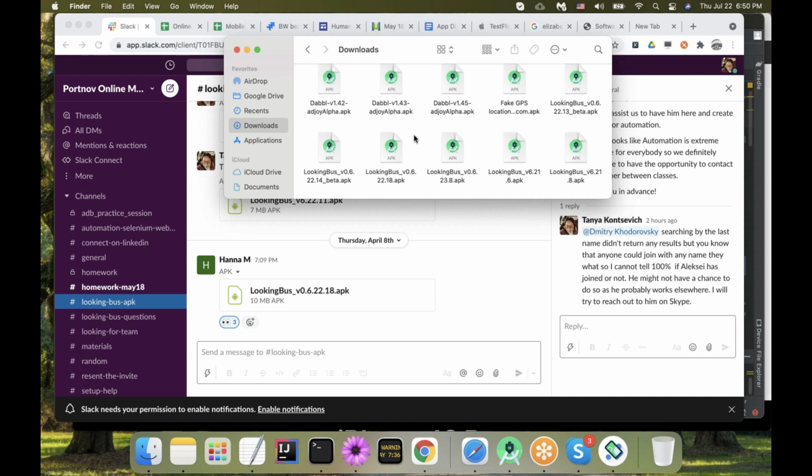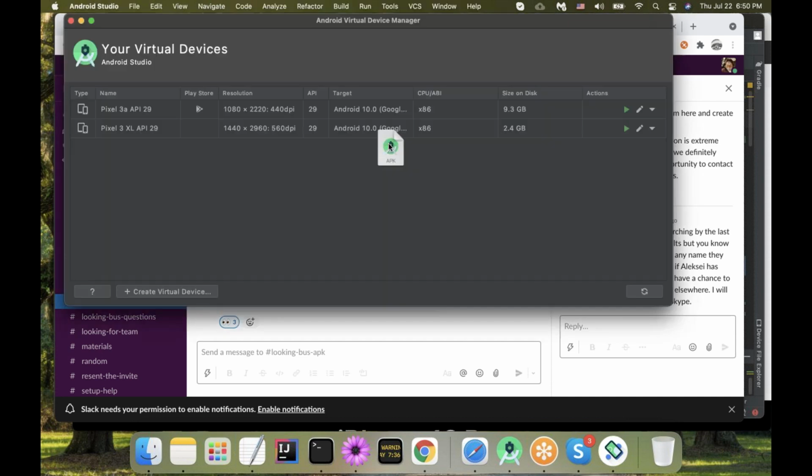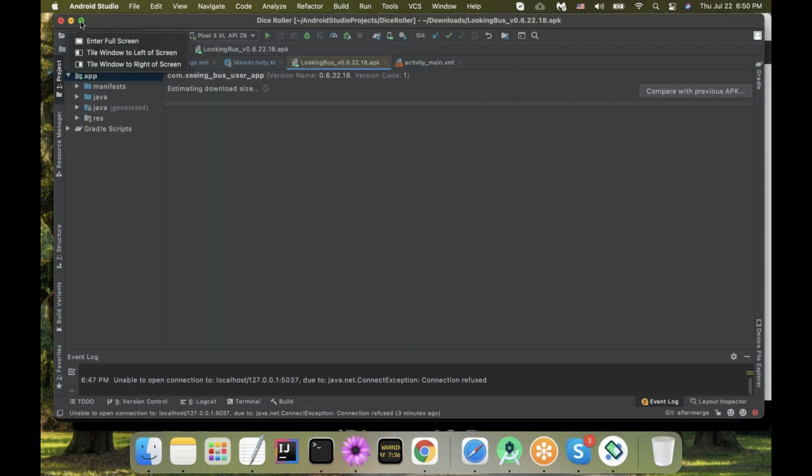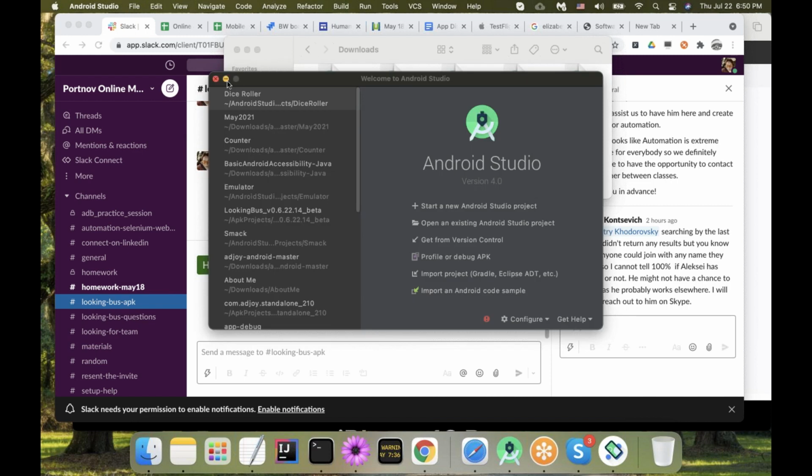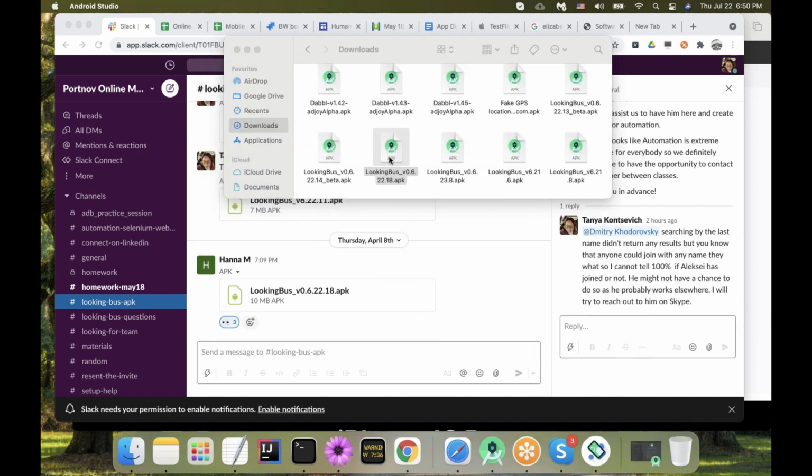I don't know how many times I receive this question or complaint, but it's a lot. People are trying to double click it. I'm afraid mine is going to get opened with Android Studio. Well, it's not the best example, because what happened to me is that this file got opened with Android Studio as an editor, and that's not what usually happens to people. What usually happens is that they double click this file on their computer, and the computer says, well, I do not have any program to open your file. And people say, Tanya, I cannot install Looking Bus.